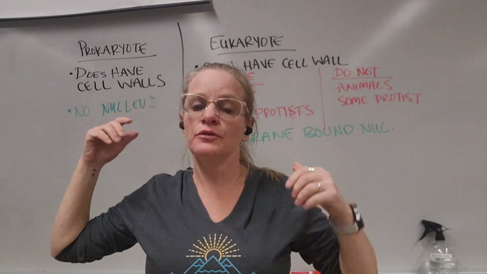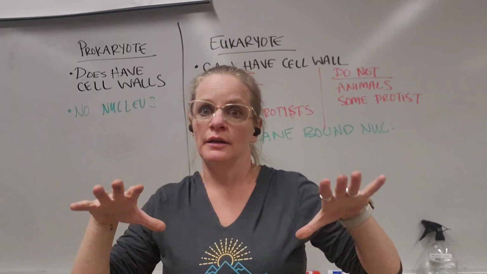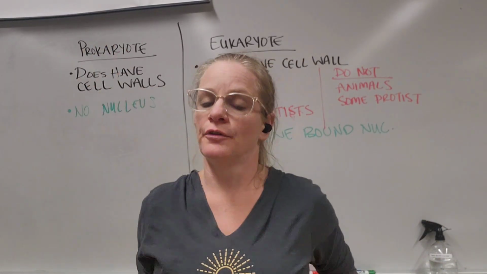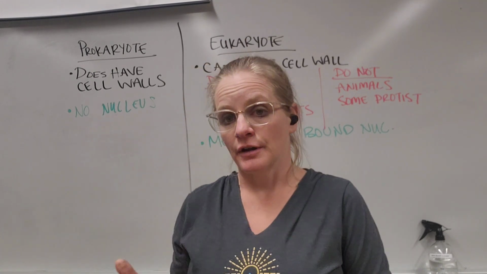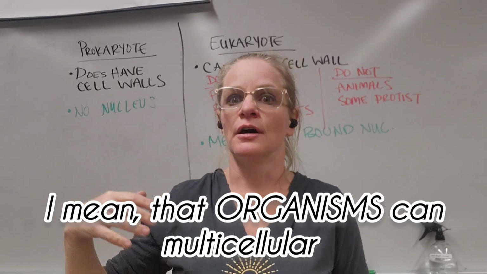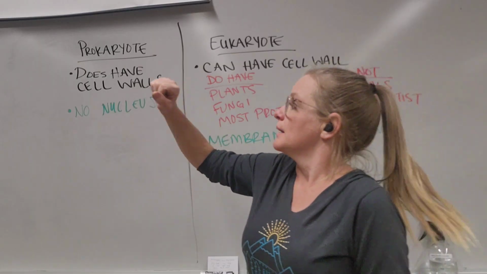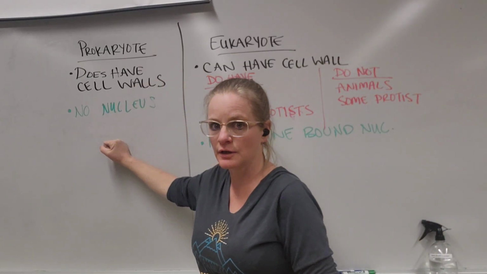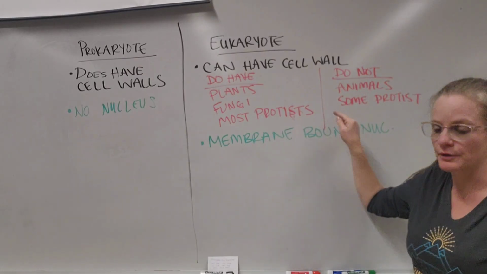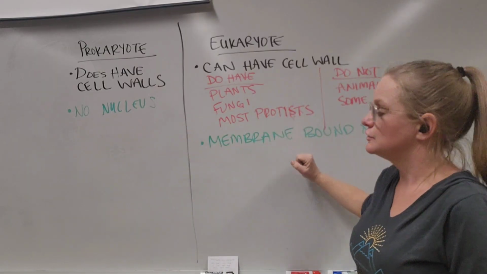That nucleus and those extra organelles that were created and developed and evolved due to the membrane enfolding allowed eukaryotic cells to become bigger and also allowed them to become multicellular. So let's go back to this student's question. Prokaryotes have cell walls. Eukaryotes usually have cell walls except for animals and some protists. Prokaryotes lack a nucleus. Eukaryotes do have a nucleus.